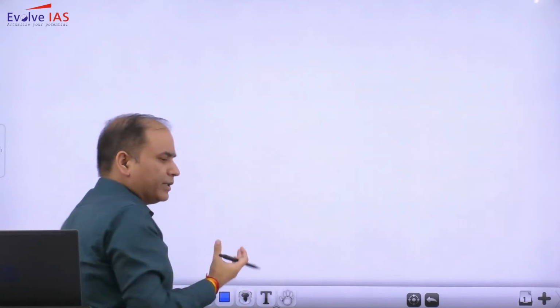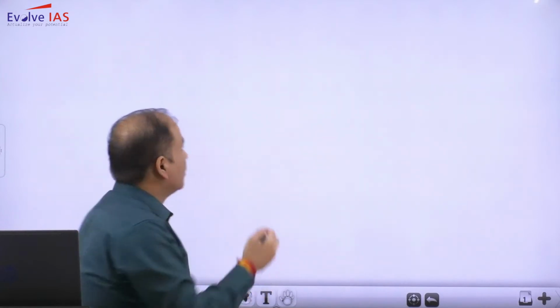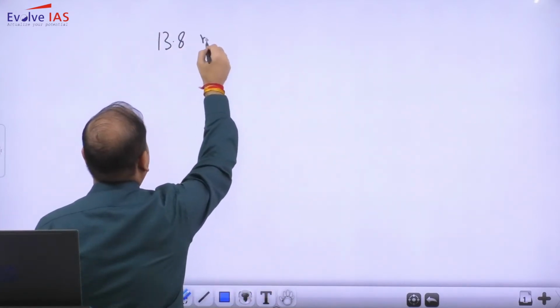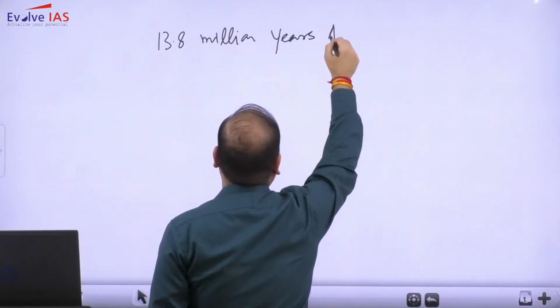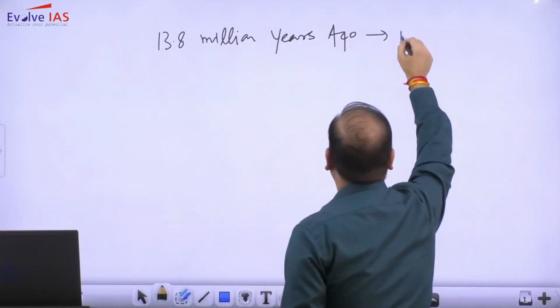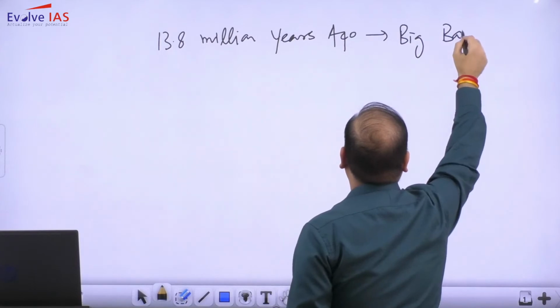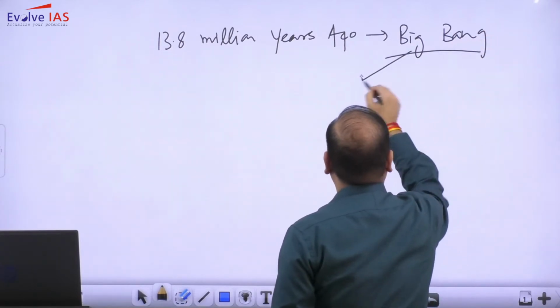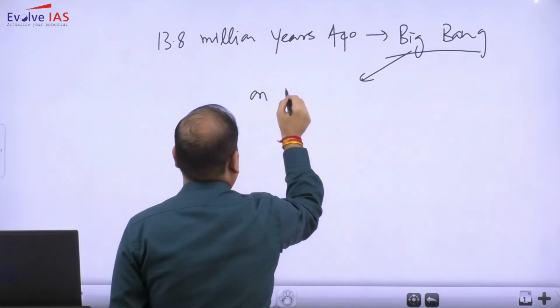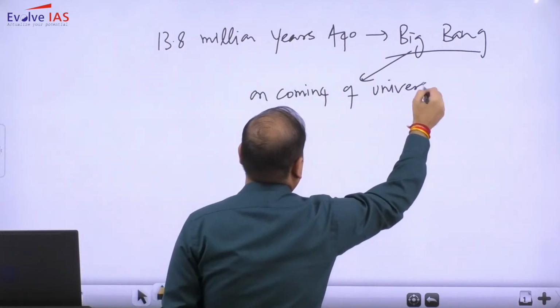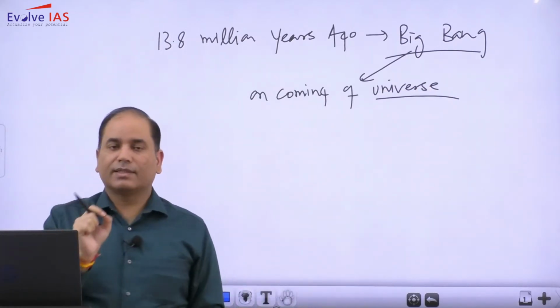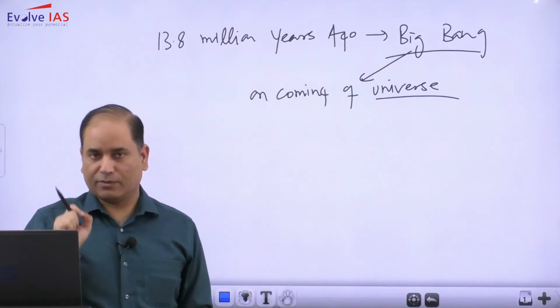Whenever you start looking at how the Earth came into existence, the beginning point is a phenomenon referred to as the Big Bang. Around 13.8 billion years ago, the Big Bang led to the coming of the universe.